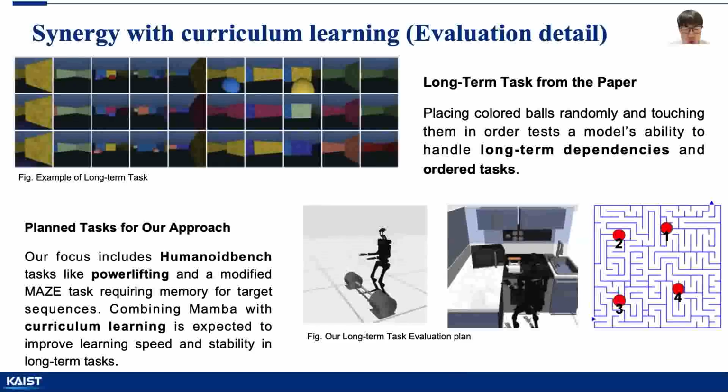In HumanoidBench, we identified challenging tasks like powerlifting and kitchen, targeting those with the longest action sequences for curriculum learning. For the math task, we propose adding ordered goals. Mamba is expected to improve stability and speed in long-term task learning, further enhanced by curriculum learning.